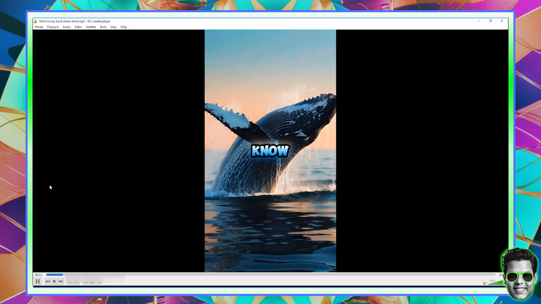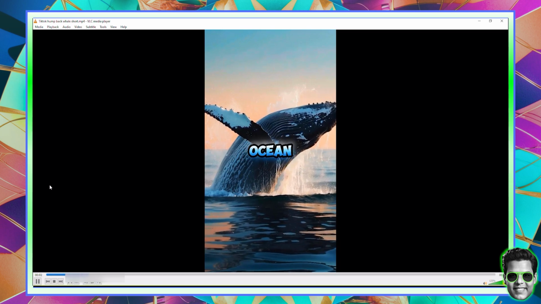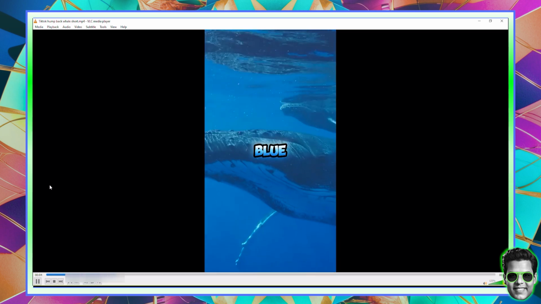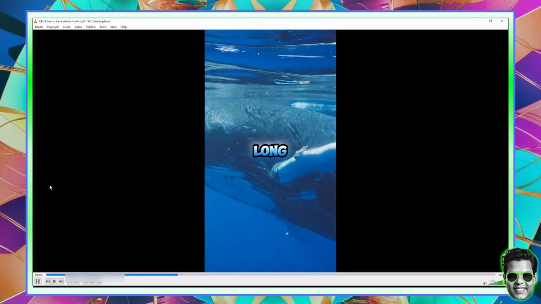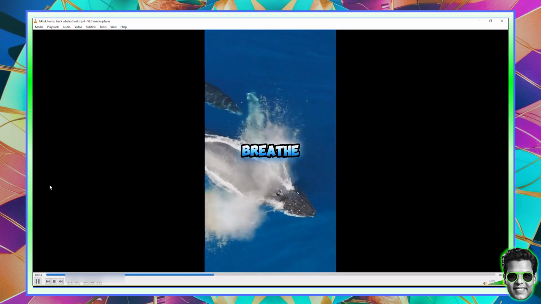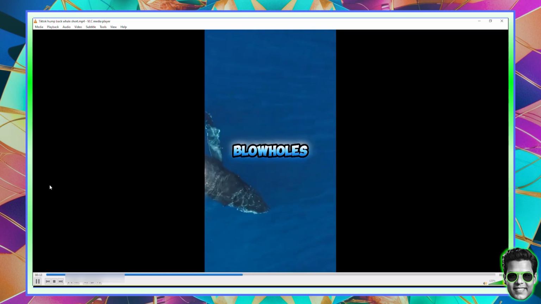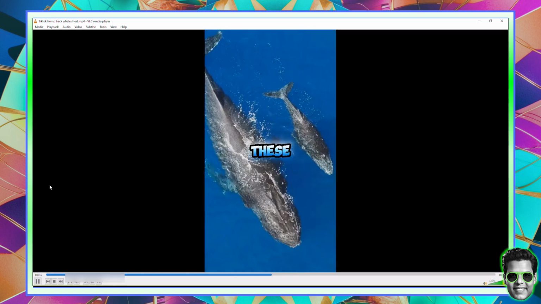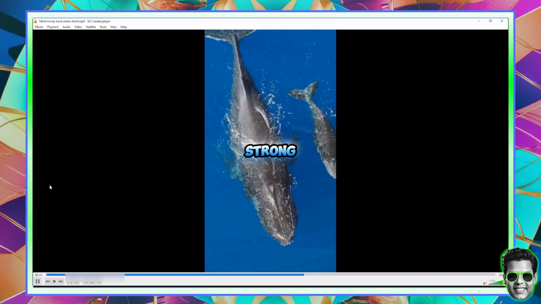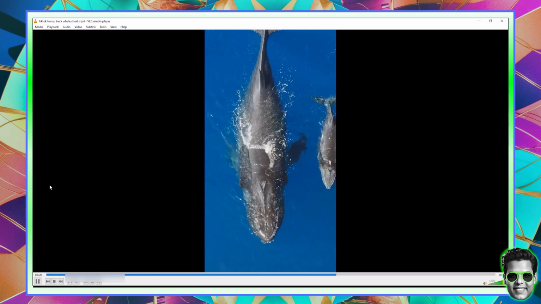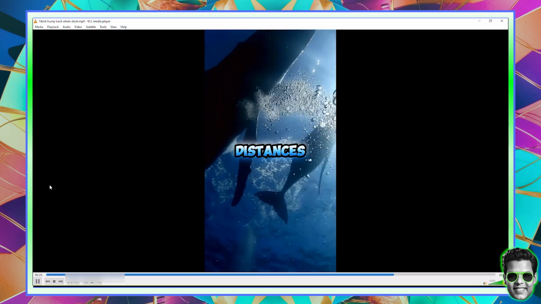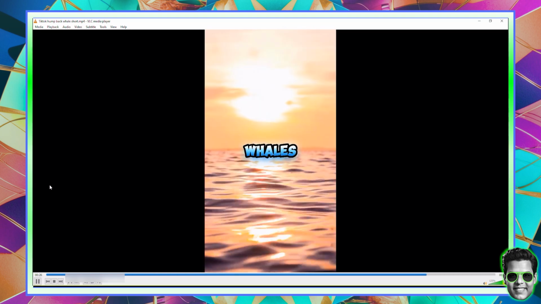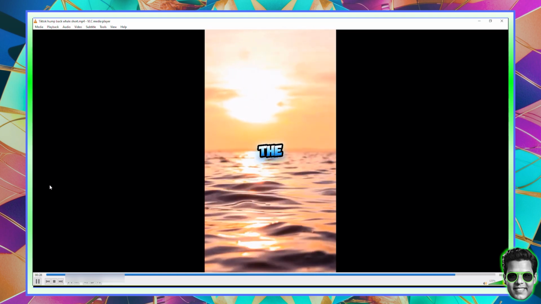Did you know? Whales are the giants of the ocean. The blue whale is the largest animal on Earth, reaching up to 100 feet long. Whales breathe air, just like us, through their blowholes. These gentle giants are known for their strong family ties. Whales use complex songs to communicate across vast ocean distances. Whales play a vital role in maintaining the health of our oceans.